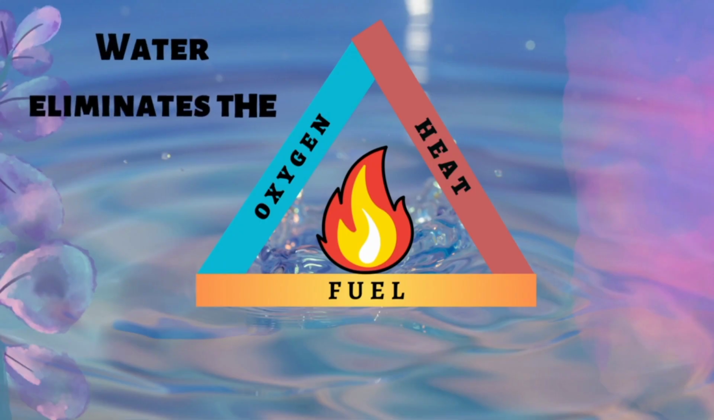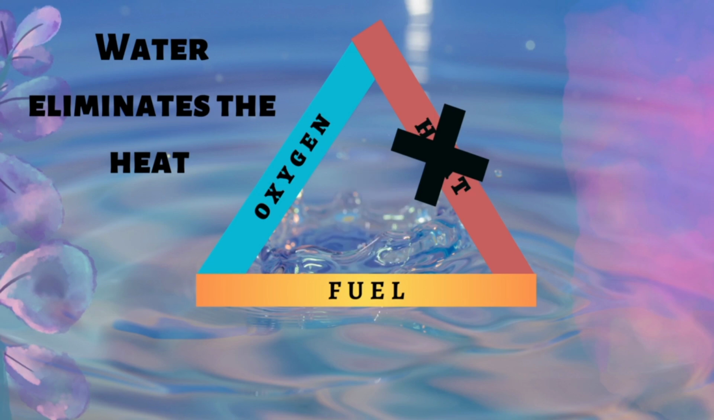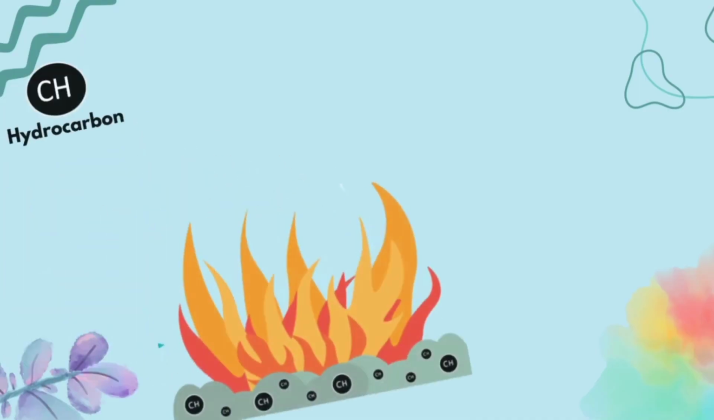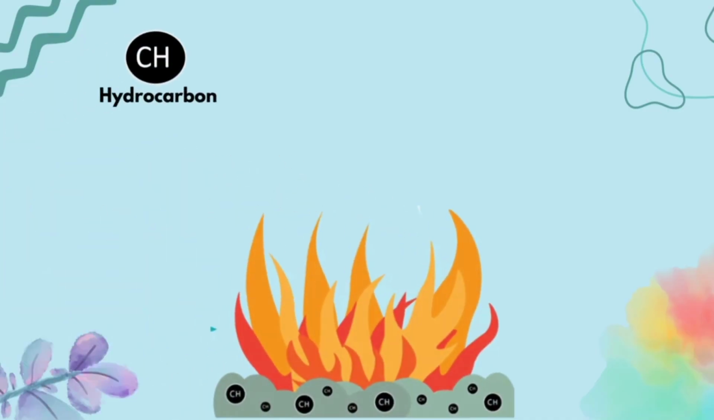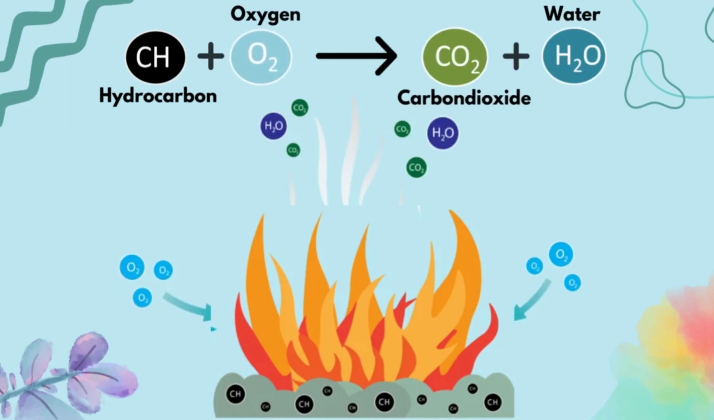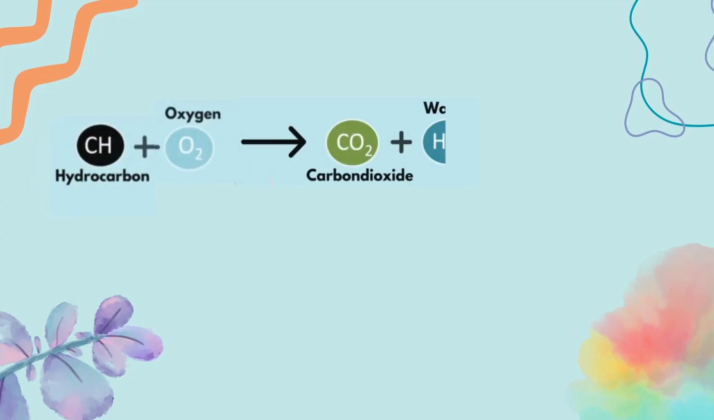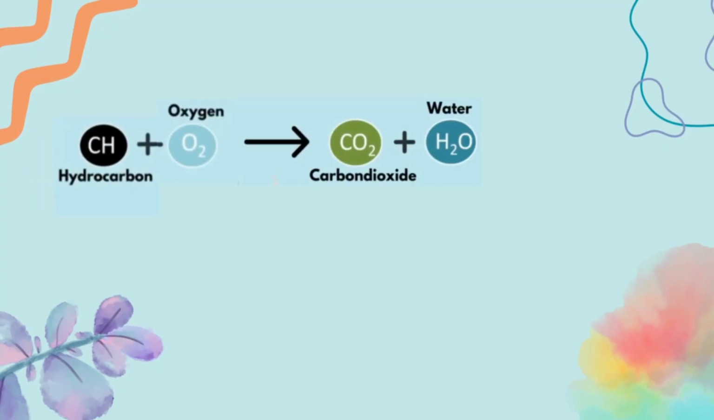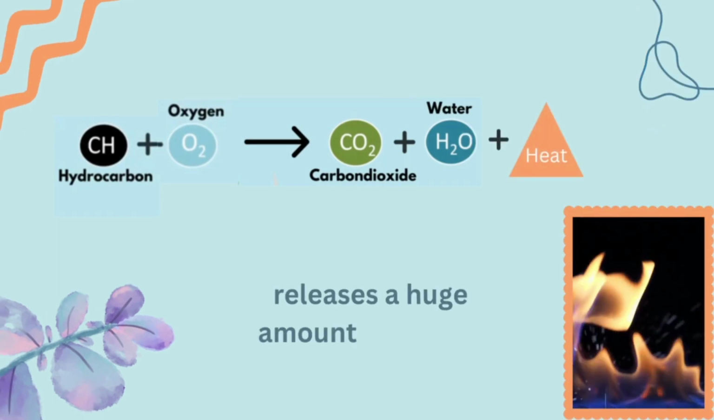Water eliminates the heat component of this triangle and puts off the fire. In case of fire, we are reacting carbon-based fuel with oxygen to form very stable carbon dioxide and water. This conversion of less stable fuel to very stable carbon dioxide and water releases a large amount of energy.